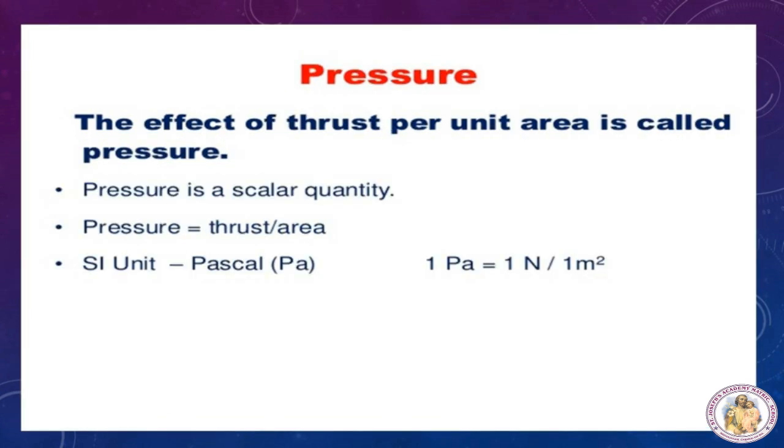Now, what is pressure? The effect of thrust per unit area is called pressure. So, pressure is a scalar quantity. How to find the pressure? We have a formula. The formula for pressure is equal to thrust divided by area. Its SI unit is Pascal, denoted as Pa. 1 Pascal is equal to 1 Newton per 1 meter square.